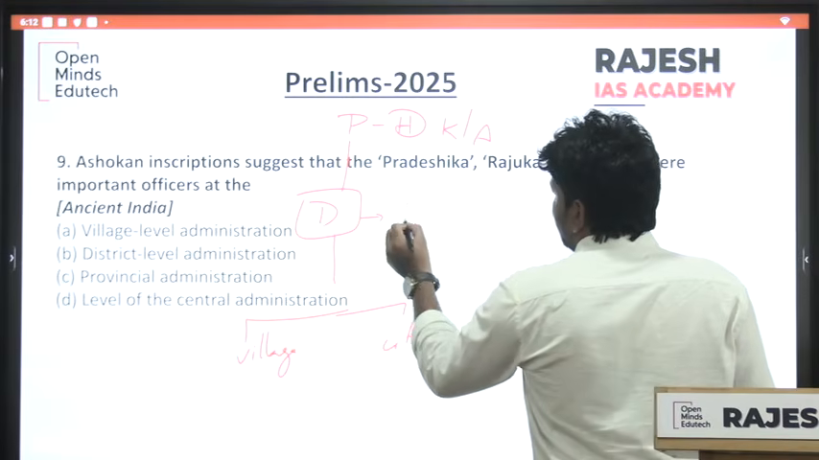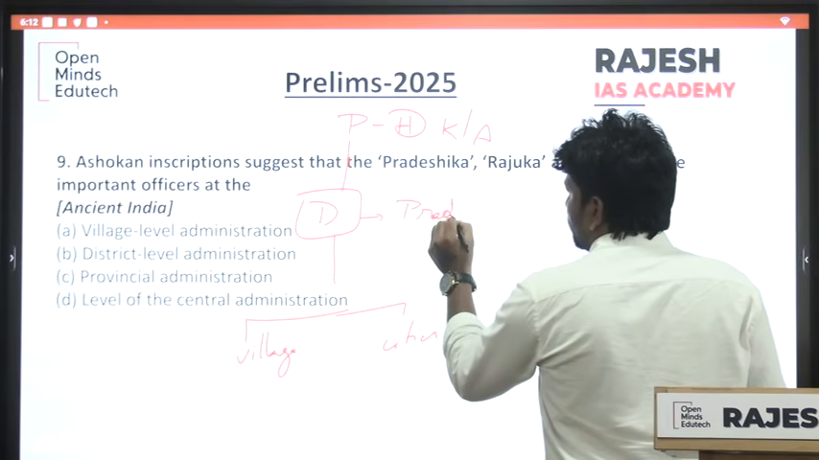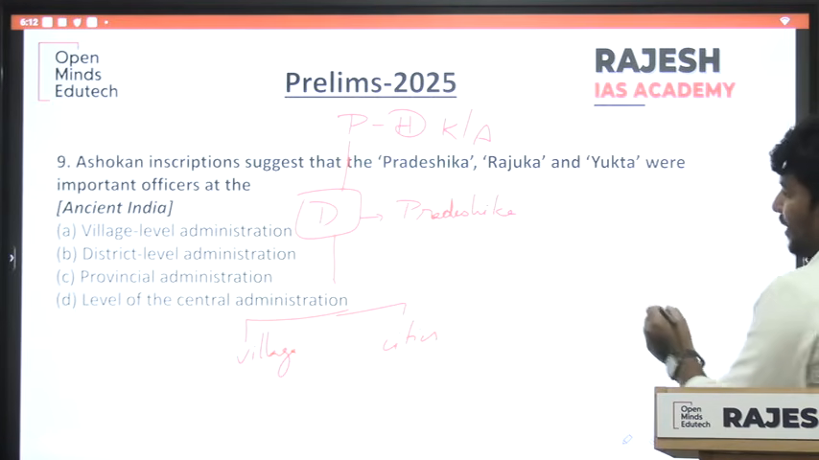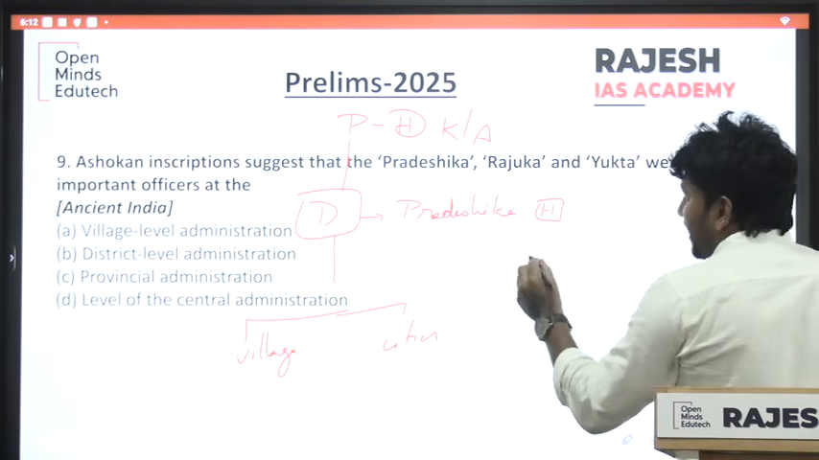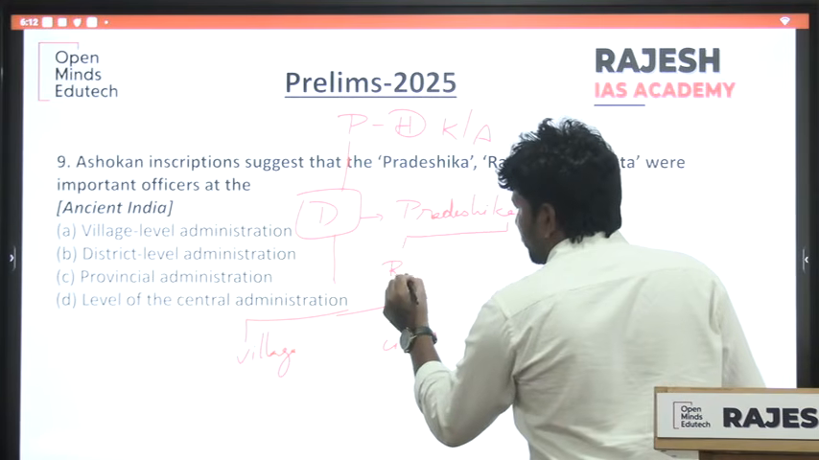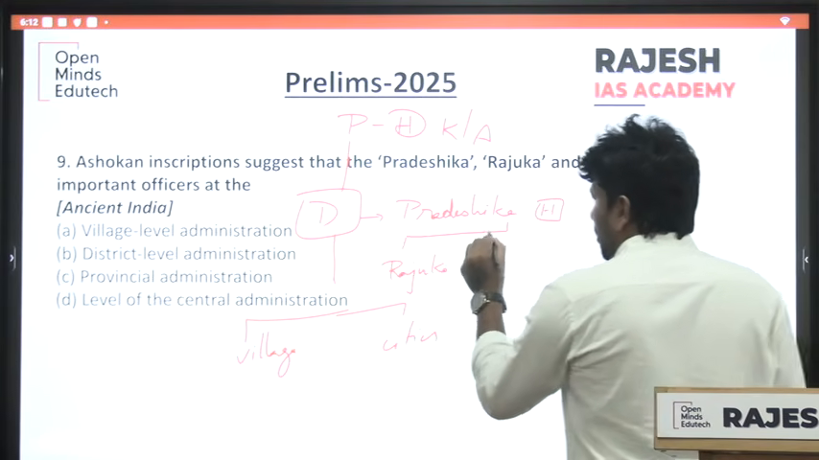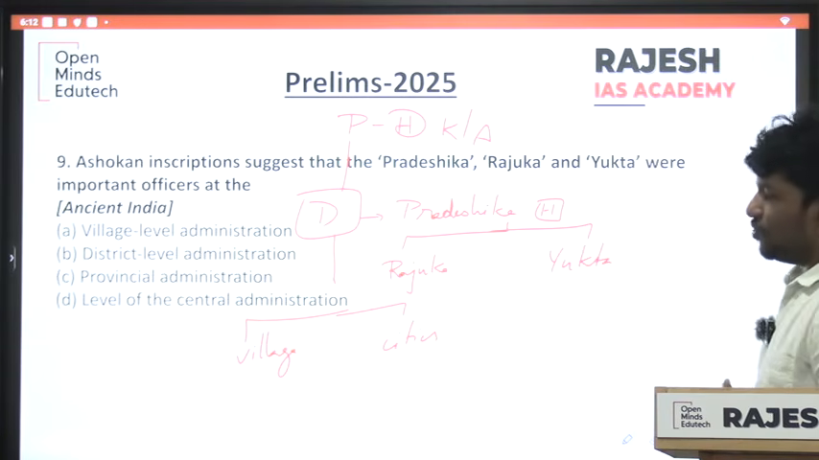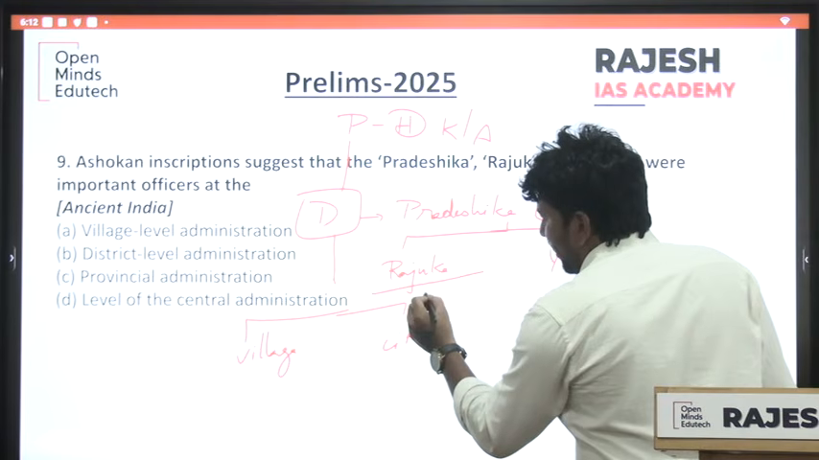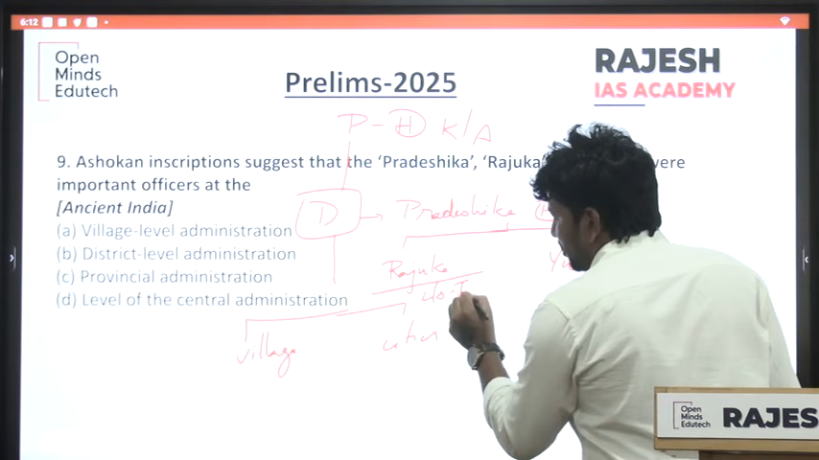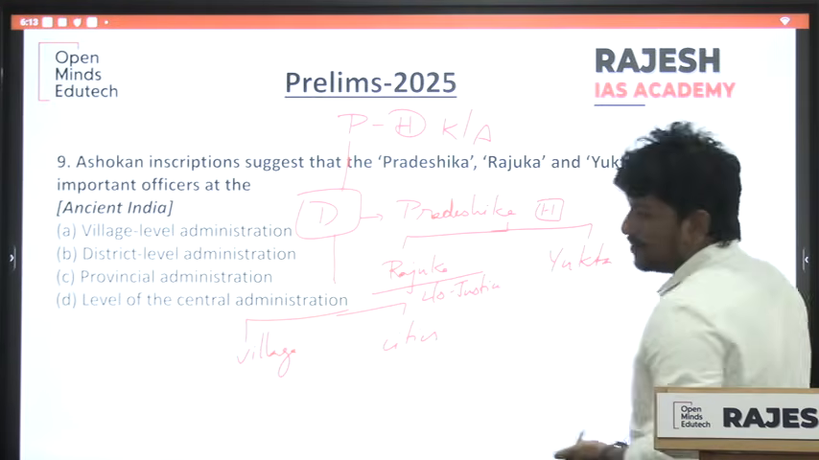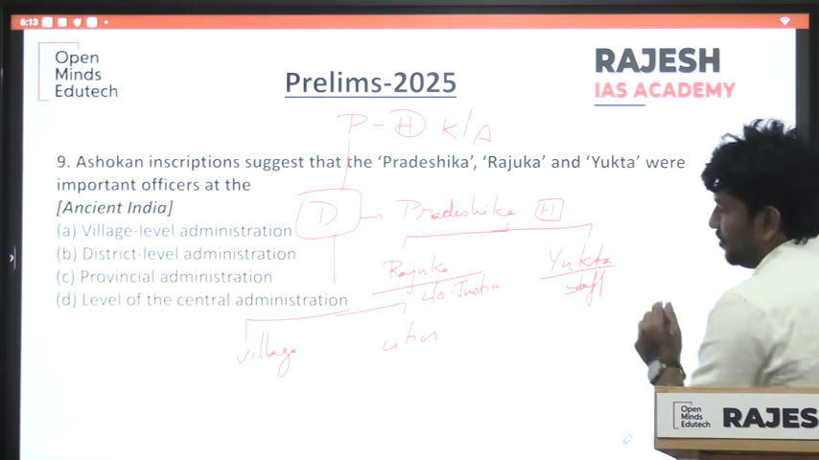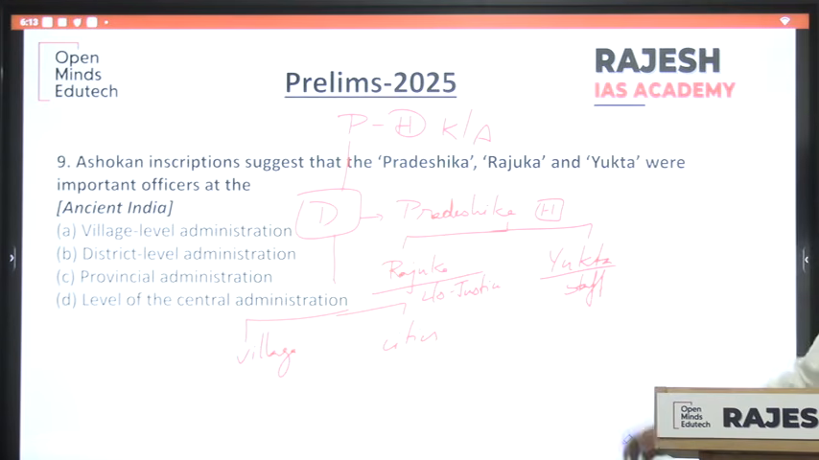This district is headed by Pradeshika. The head of the district is called Pradeshika, and he will be assisted by 2 officials, Rajuka and Yukta. The Rajuka mainly looks after law and order, that is justice. So in future they may ask what Rajuka looks after. Yukta is administrative staff.